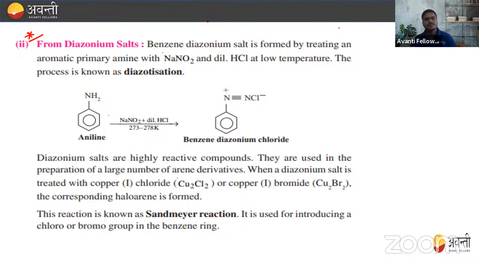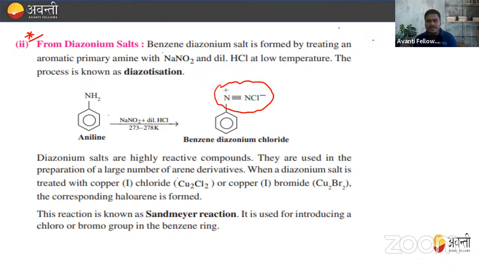ठीक है सबको? चलो. So this is from the diazonium salt, that is a benzene diazonium salt. ये बन गया हमारा, right? This is called BDC, C6H5N2Cl. Okay, so this is the BDC. So diazonium salts are highly reactive compounds. Always remember this. Diazonium salts are highly reactive compounds, and they are used in the preparation of a large number of